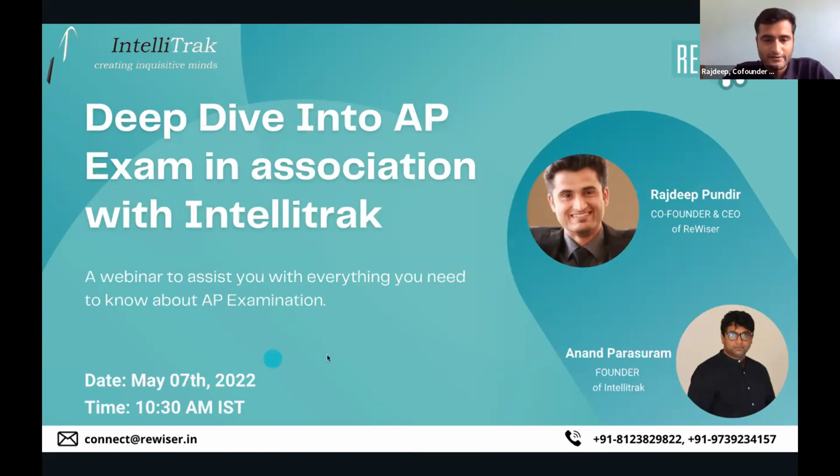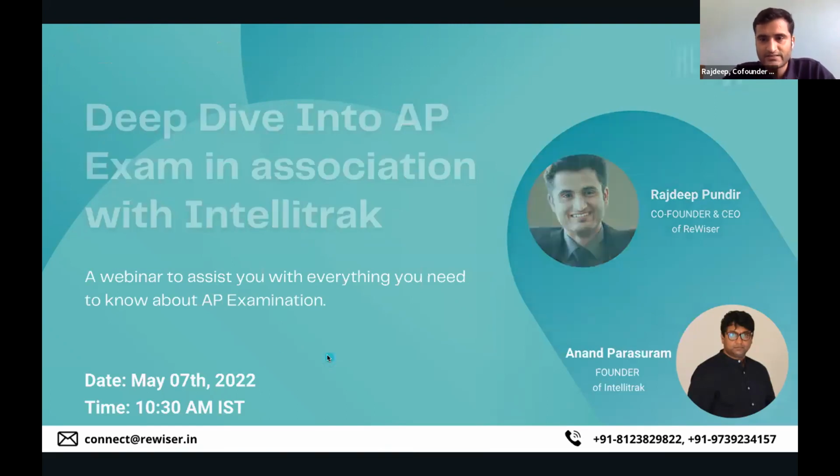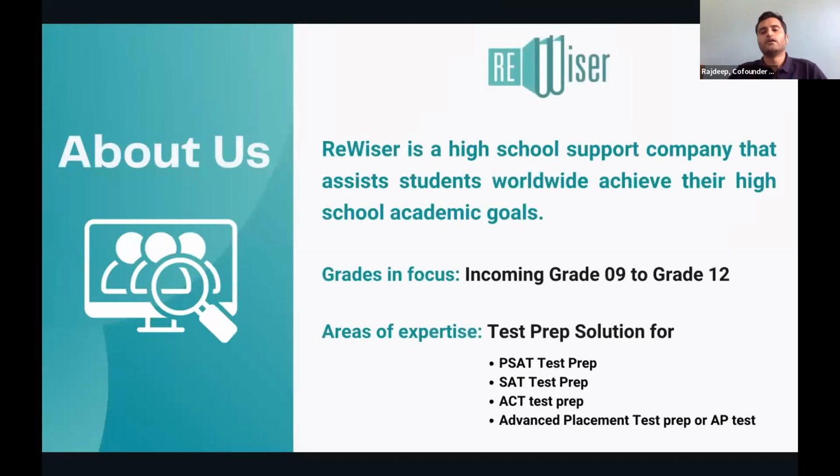With that, let me start with the presentation. Let me talk about Revisionr first, since I'm the co-founder and CEO of Revisionr. At Revisionr, we are a high school support company, which assists high school students to achieve their academic goals. We have two verticals. The first one is test prep, under which we take care of PSATs, SATs, APs, and ACT exams.